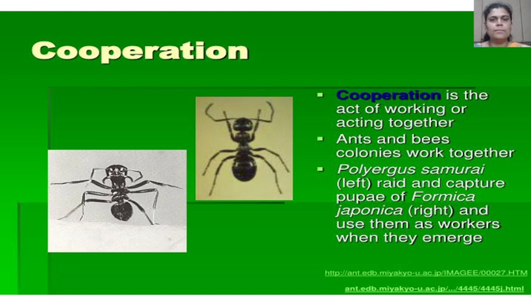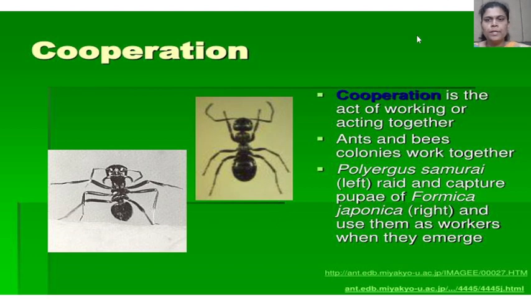The next concept is cooperation. Here, look at the pictures. On the left side there is one species, Polyergus samurai, and on the right side there is another species, Formica japonica.